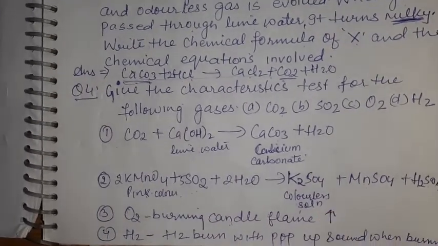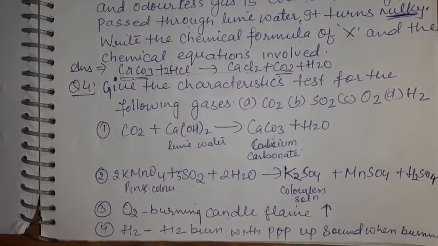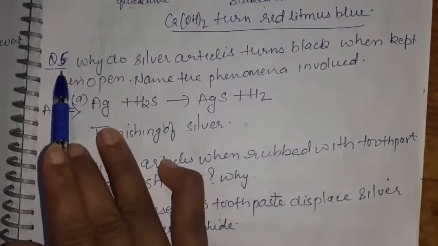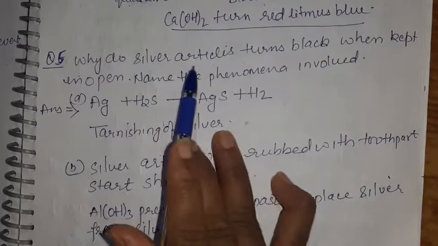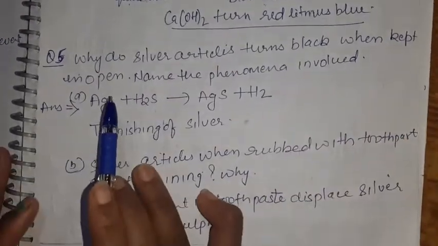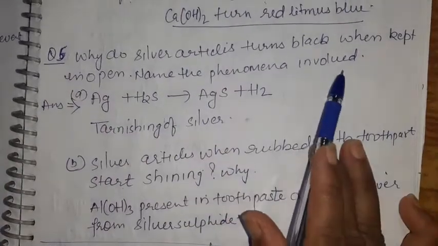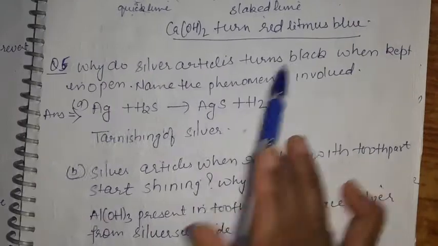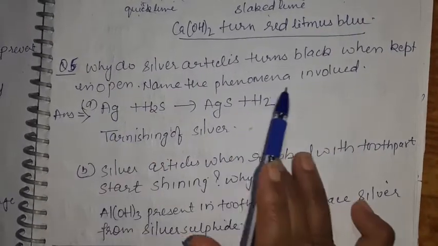Okay, fine. Now I'm taking the next question, that is question number 5. Why do silver articles turn black when kept in open? Name the phenomenon involved. Now what is the question, children? Silver articles black क्यों होते हैं जब वो open में रखते हैं, and name the phenomenon involved.